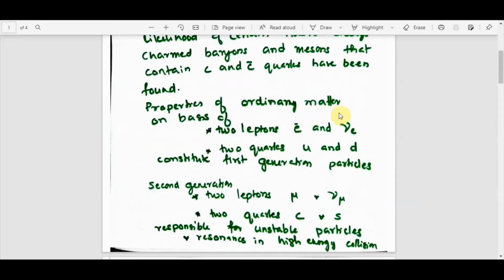Properties of ordinary matter can be explained on the basis of two leptons, that is, the electron and its associated neutrino, the electron neutrino, and two quarks, that is, U and D quarks. So these two leptons and two quarks, which form the different particles, constitute the first generation of particles.